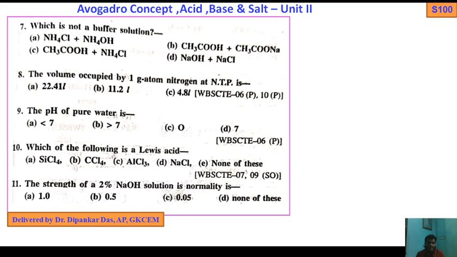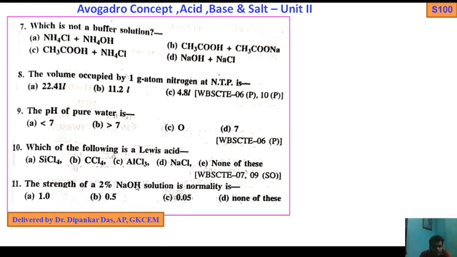SiCl4, CCl4, AlCl3, NaCl, none of these. Lewis acid means it has a vacant orbital to accept electrons. So you should find out which has a vacant orbital.